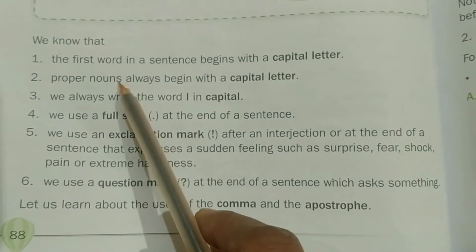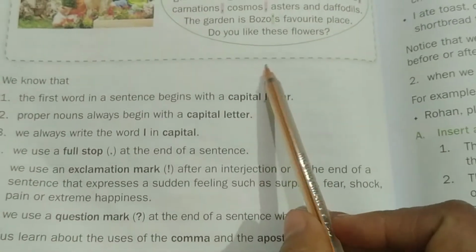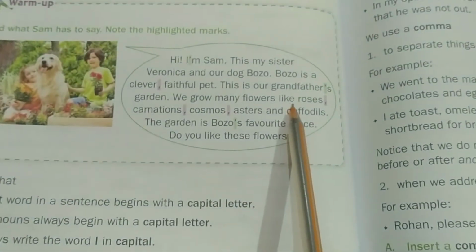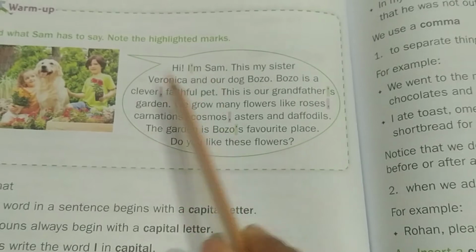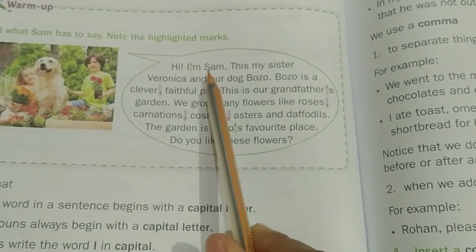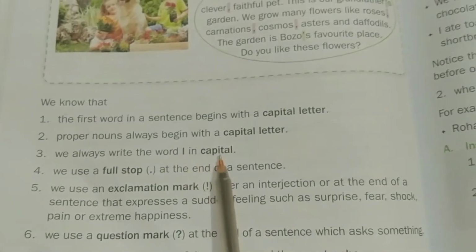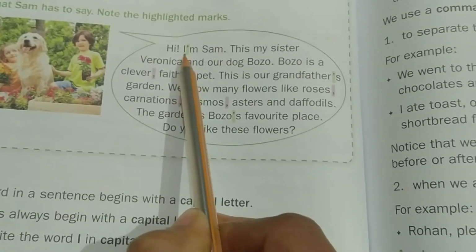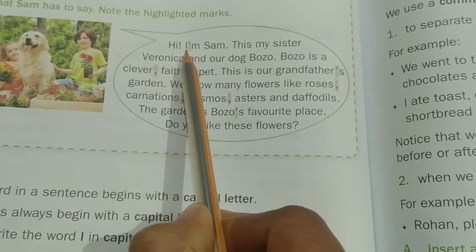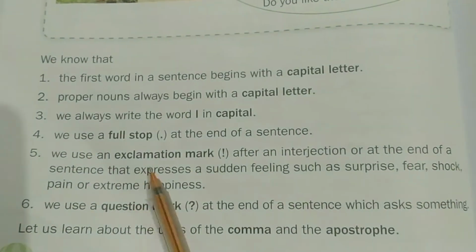Proper nouns always begin with a capital letter. And which are the proper nouns? The name of a person, place, animal, these things are always in capital letter. Here see, Sam. Sam is the name of that boy. Though it is in the middle of the sentence, still the first letter of this word is capital. We always write the word I in capital. Here is I, it is in the middle, but still we have to write it as capital wherever it comes.